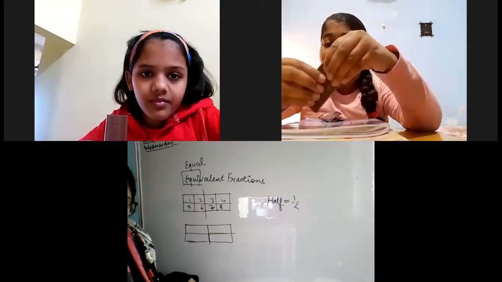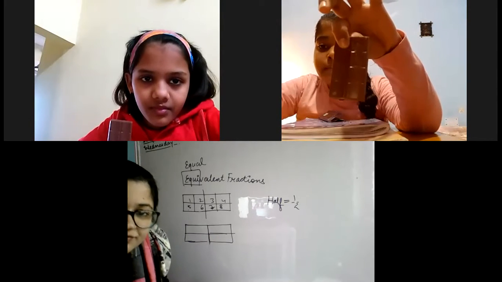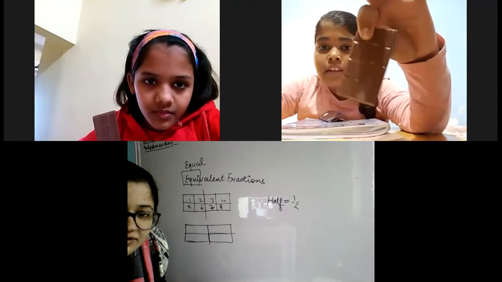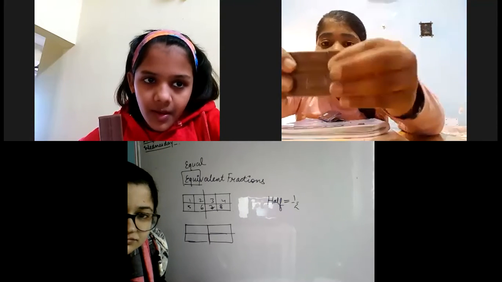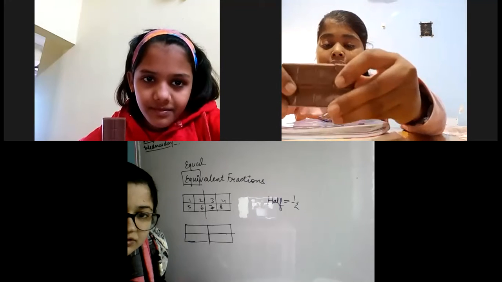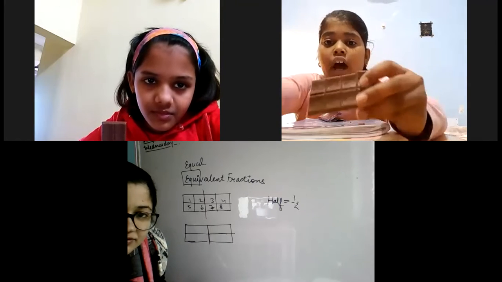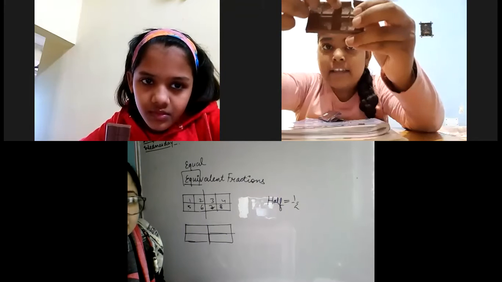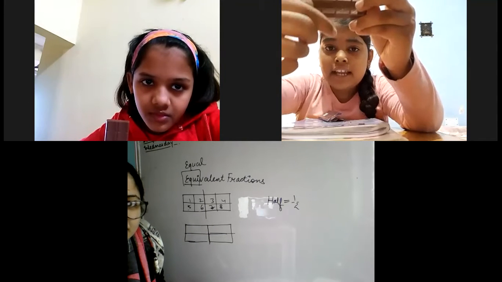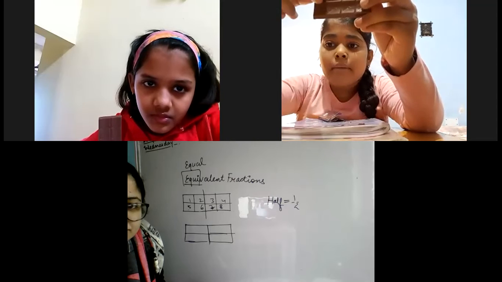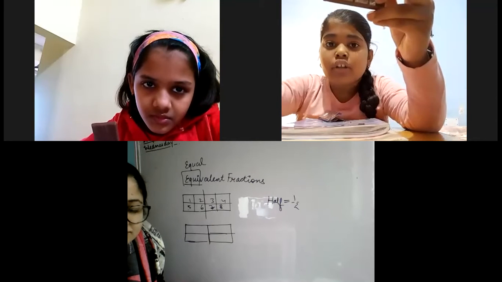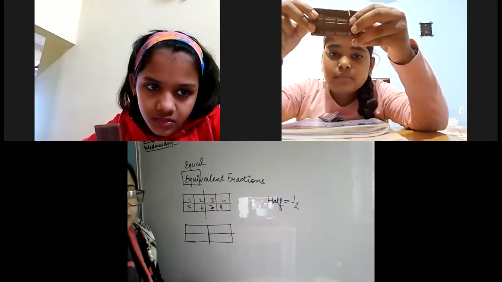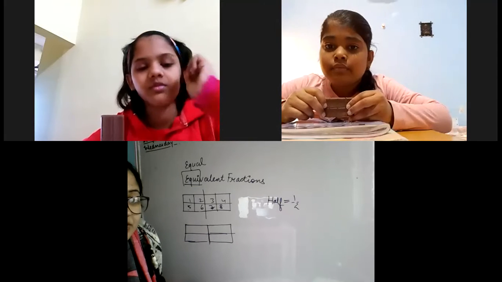Hold it a little. If you can show her, how will you make what I have made? Ma'am, like the way you made it, this is my chocolate. Now, first I will make a horizontal line like this, and then make a vertical line like this. Very good. The shape you have drawn on the board will come on this chocolate too. Very good.